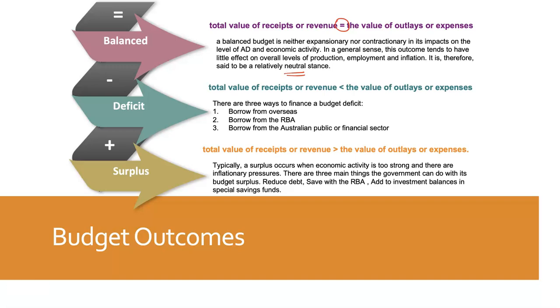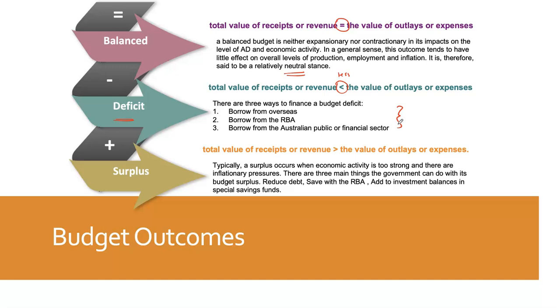Now, if we have a deficit, the total value of the receipts is less than the value of expenses. Because of this, we're going to have to finance that deficit because we're going to have to find the money to spend more than what we're getting. And there's three ways to do this, and we'll talk about that in a future video.